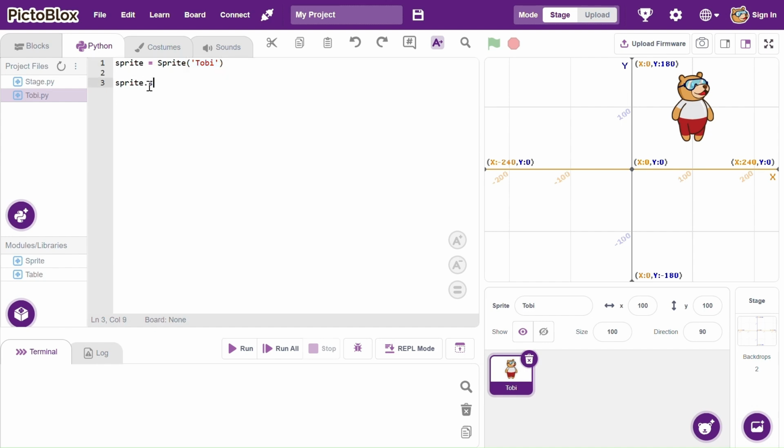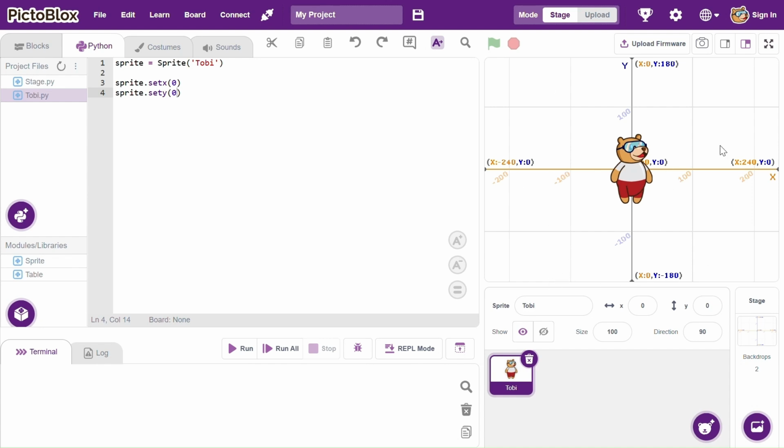So we can say sprite.setX, and let's do 0. We can also say sprite.setY and say 0. If we run this code, this is going to bring the character to the center of the stage. So if I click run, it brings the character to the center of the stage.